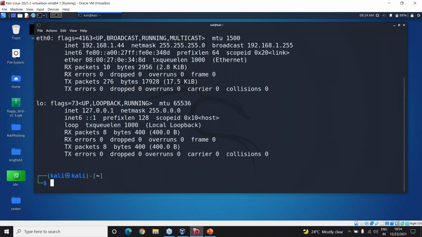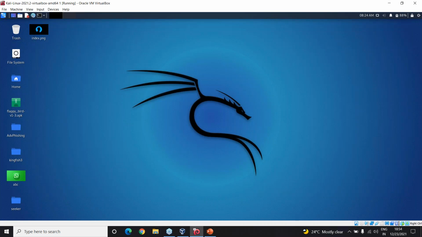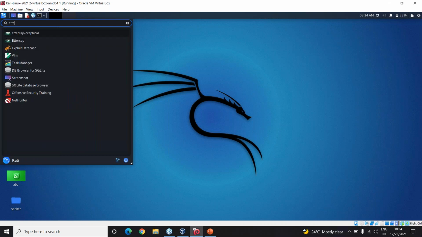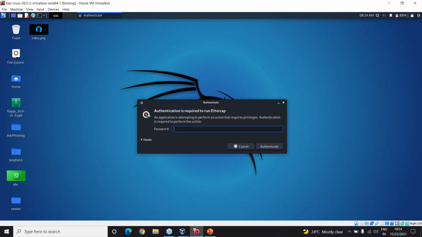Okay, now it is in 192.168.1.44. I just search for Ettercap and then Ettercap graphical.